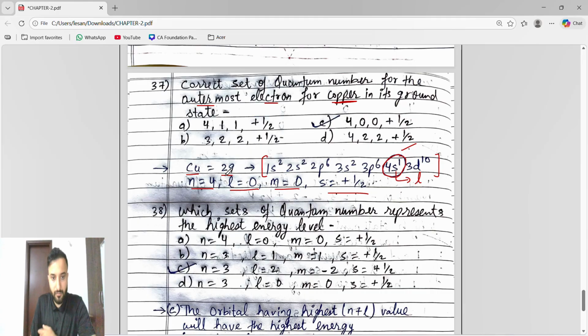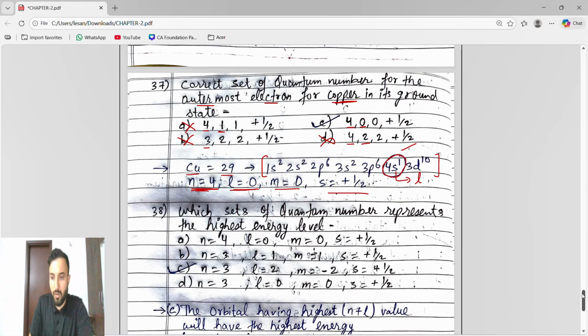See where n is 4. N is 4 means there is a 4; here n is 3, so option B is eliminated. L is 0. L is 1, eliminated. This is already eliminated. L is 2, no, this is also eliminated. L is 0, done. M is 0. Like this, you have to check which option it will be.